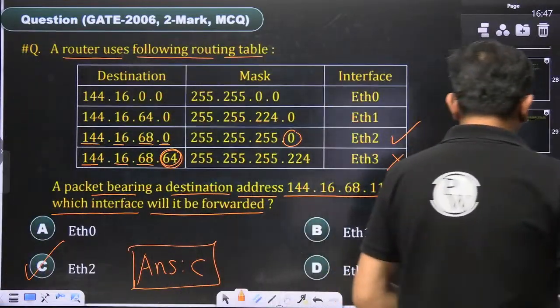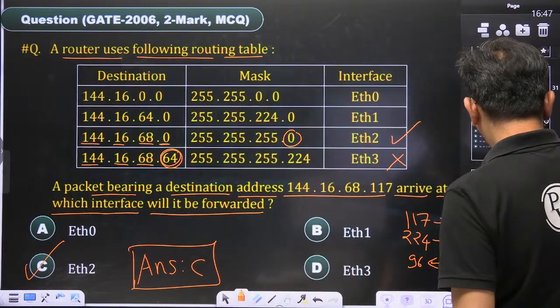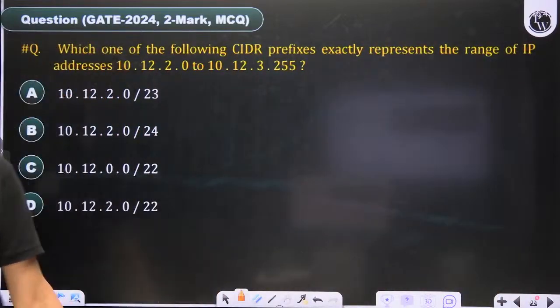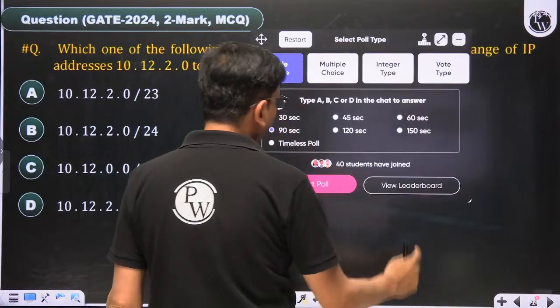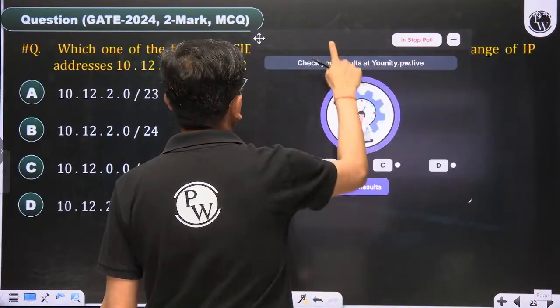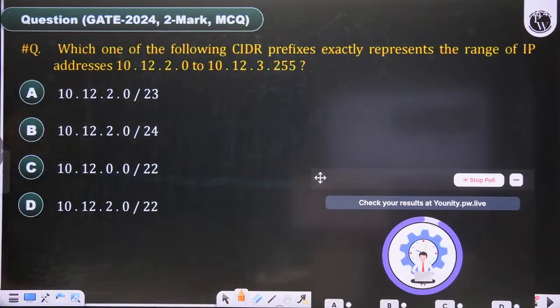Then come to the next question. This one. This is the question which will take 60 seconds to solve. This question is based on CIDR aggregation.